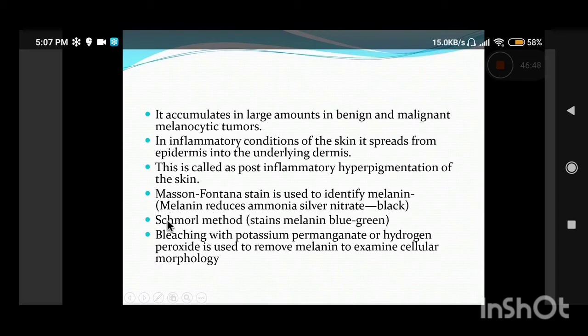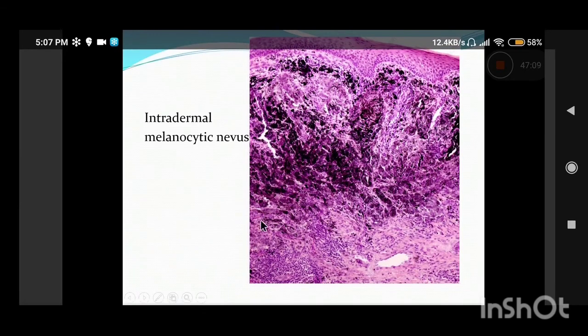Another stain is the Azure stain, which also stains melanin blue-green. And another point is that melanin is bleached with strong oxidizing agents like potassium permanganate or hydrogen peroxide. So when a tumor is heavily loaded with melanin and we need to see the cells, we can bleach it. You can see this is the epidermis and this is the dermis, and there is a tumor.